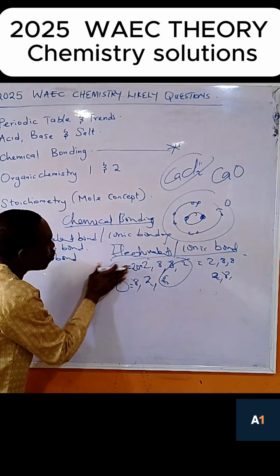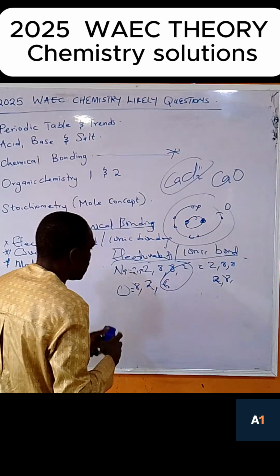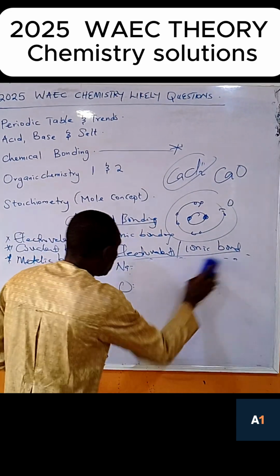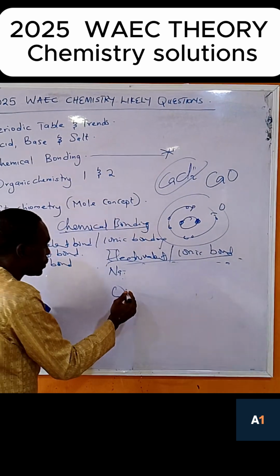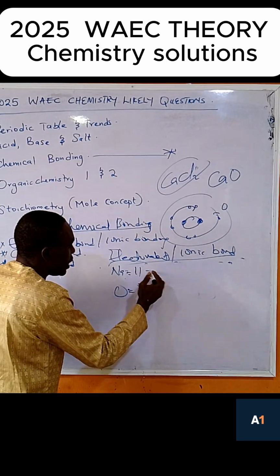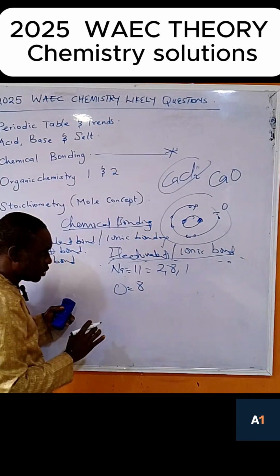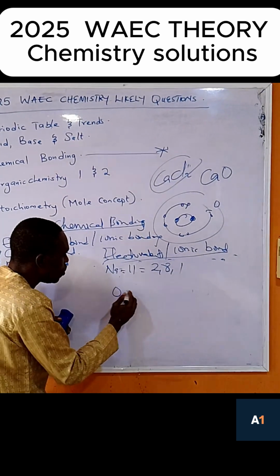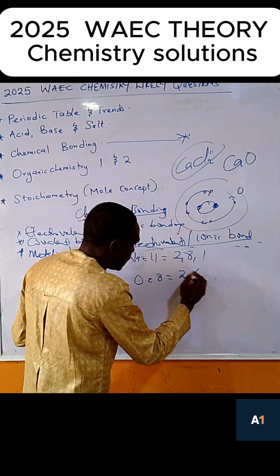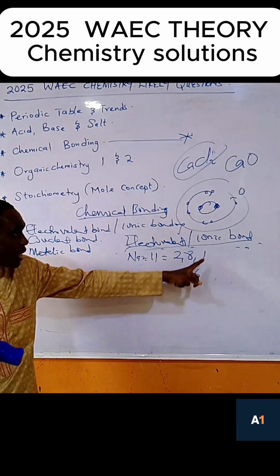Now let's say this is chlorine. This is sodium. Let's say for the sodium, let's try how the chemical formula of sodium and oxygen will look like. So sodium is 11, then oxygen is 8. Let's break it: 2, 8, 1. Now this one will give you 11, 8. So this one will be 2, 6. When you transfer this one, it's still 7, so it cannot be satisfied.